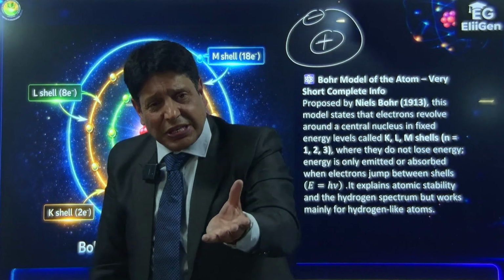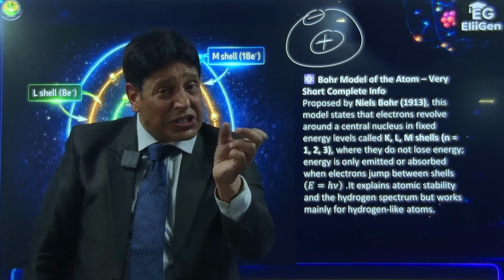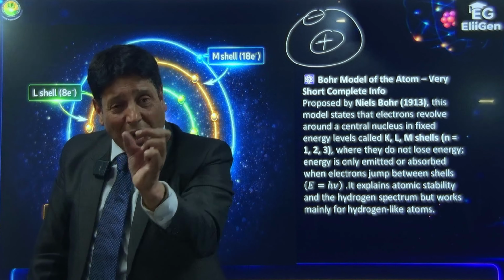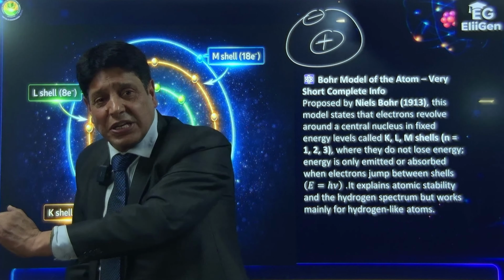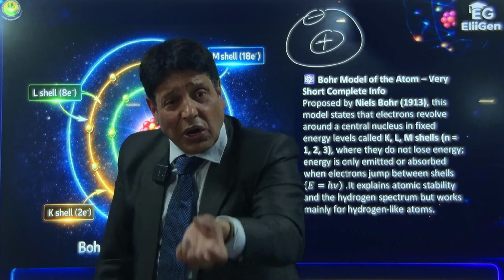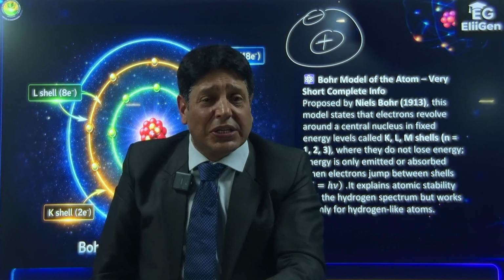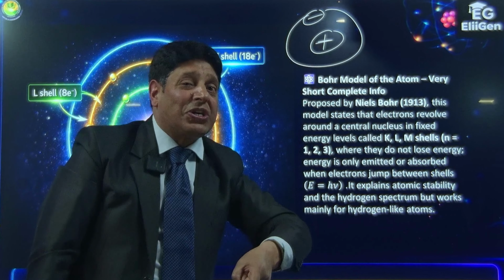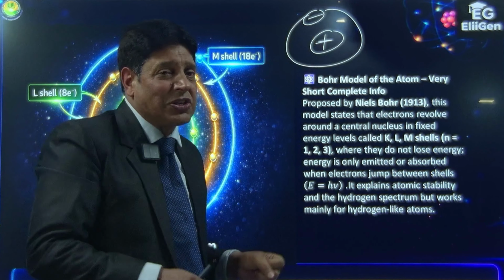The electron gains or loses energy only during change of shell, because energy is quantized and cannot be lost in fractions. It will gain or lose energy only in fixed amounts, that is, only during change of shell. So the electron does not flow between shells, it only jumps between shells. That is called quantization of energy.